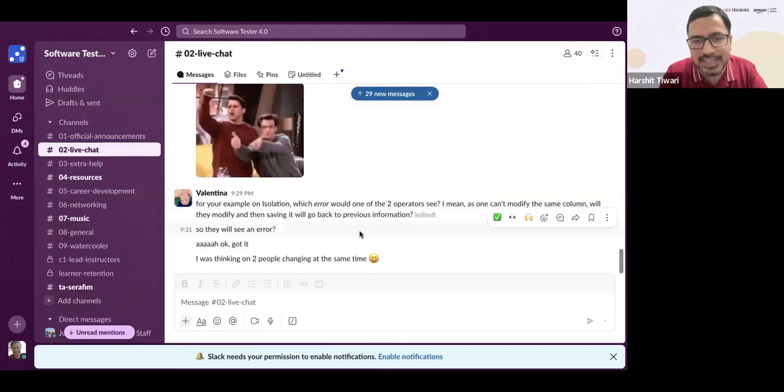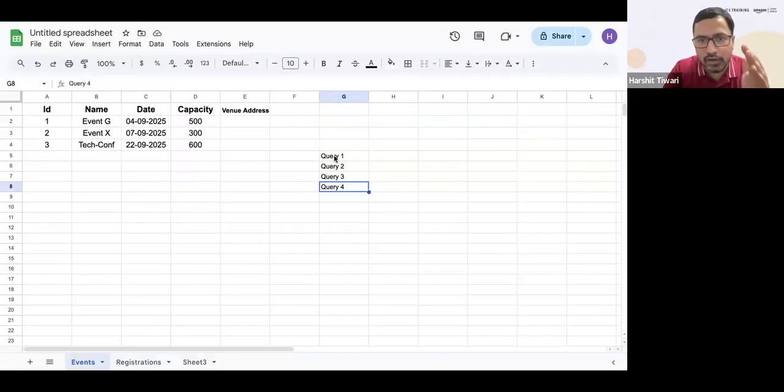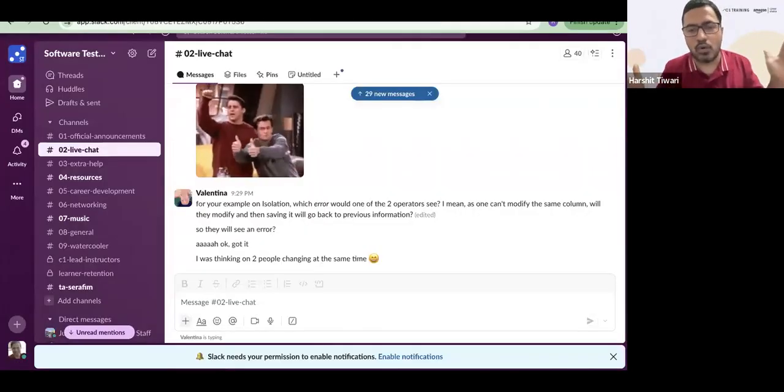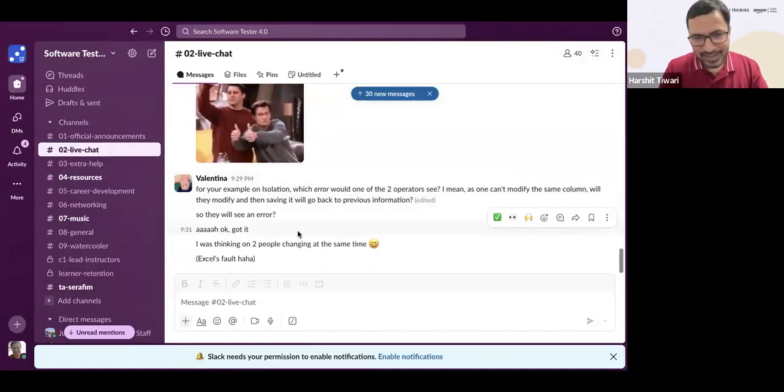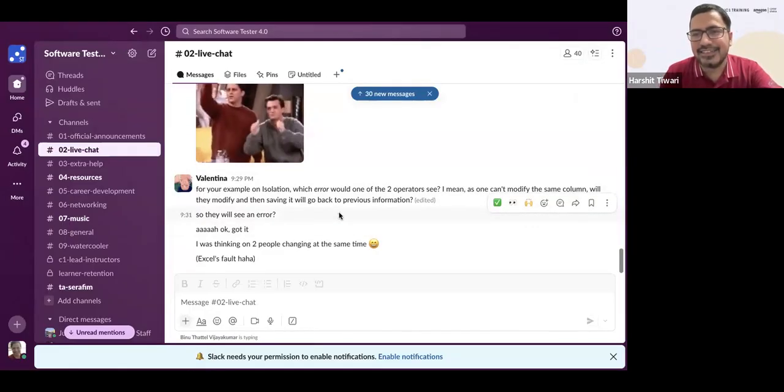Right, I was thinking of two people changing at the same time. Yeah, so they have sent the queries at the same time to the server, but the server will make a record of who came first by a fraction of a millisecond. That will come first, and then the second one will be in the queue. So it happens sequentially. The server will not allow both of them to simultaneously crash.